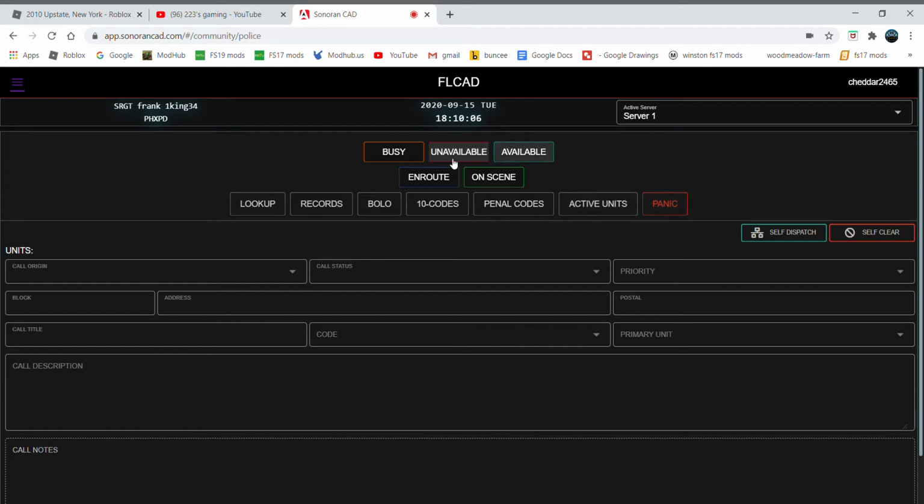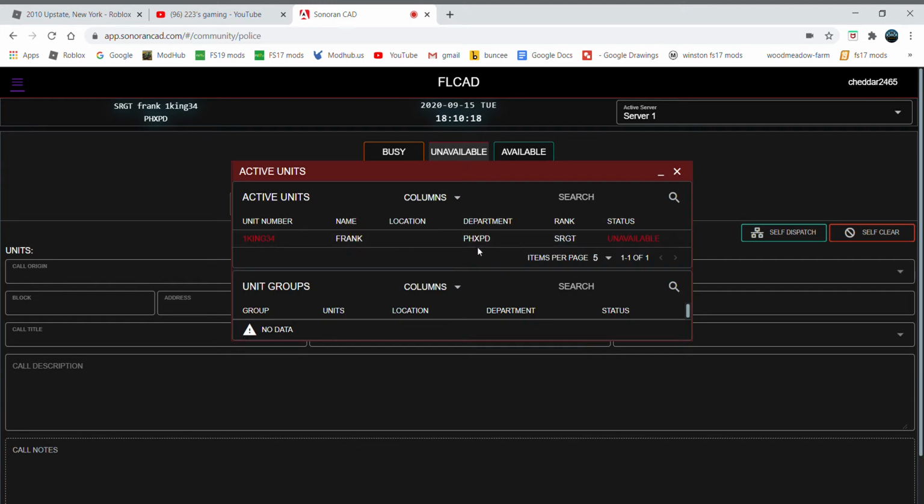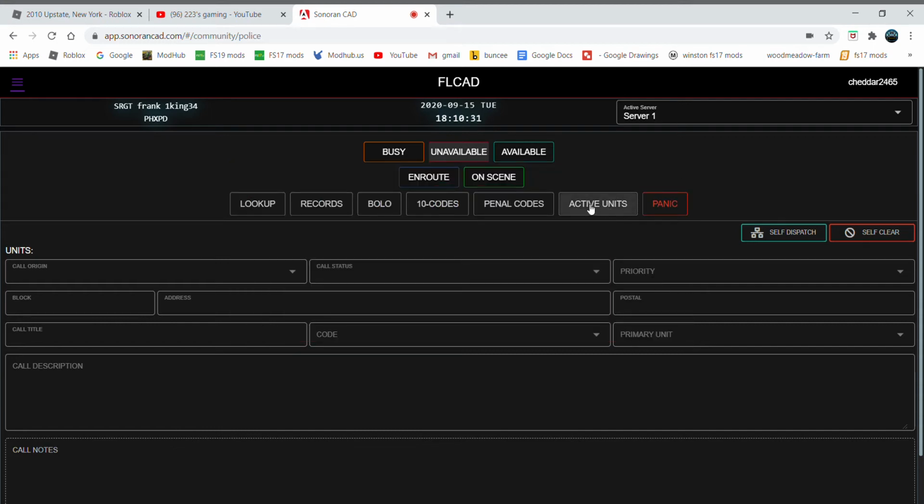I'm on police right now, so we've got our busy status, which makes that beep. When we change it, we can have on scene, en route, busy, available, unavailable. This shows our active units at this time. I am the only active unit. As a sergeant, I'm unavailable, so I'm not really active. Then there's one of my other friends that you'll meet in another video, I'm sure. He's also in here. He's the chief of police.